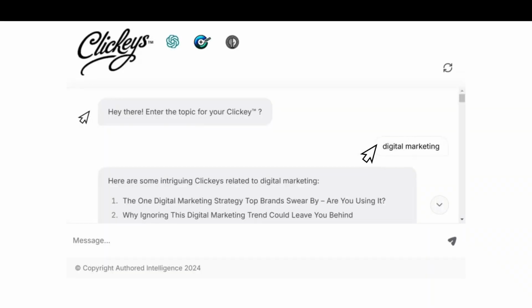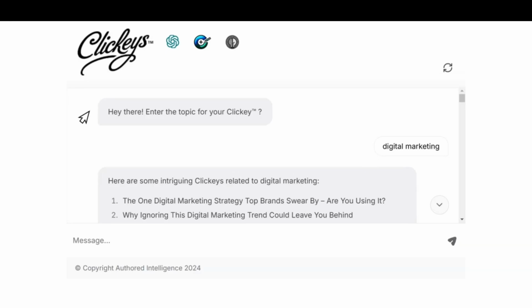Okay, let's get right into it. Click Smart. It's time to see what Clickeys are all about. The app starts off by asking for a topic. You can use keywords, a general topic, or a concept. In this case, I've used the keywords digital marketing.